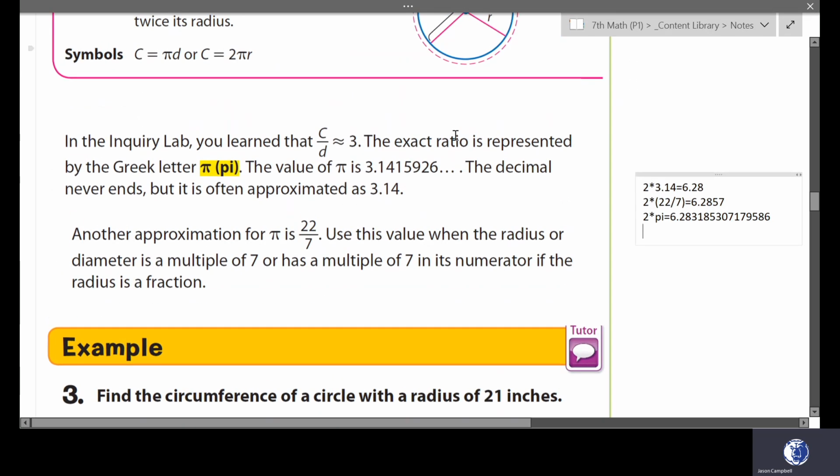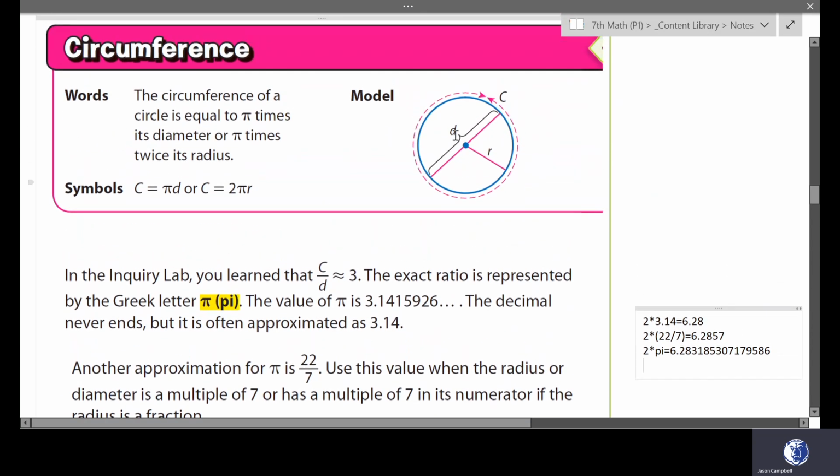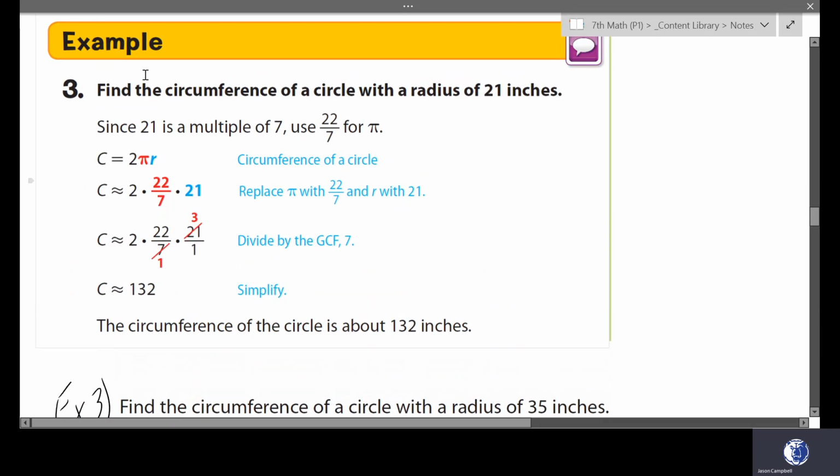But to find the circumference, which is the next thing we're going to be doing, it's very simple, just pi times diameter. Let's look at example 3. It says find the circumference of a circle with a radius of 21 inches. So here we're given a radius, and since the circumference is the diameter times pi, we have to multiply the radius by 2. They used 22 over 7 and got a circumference of about 132.